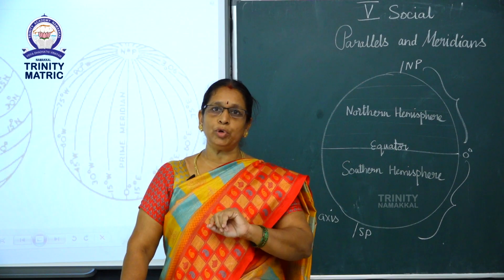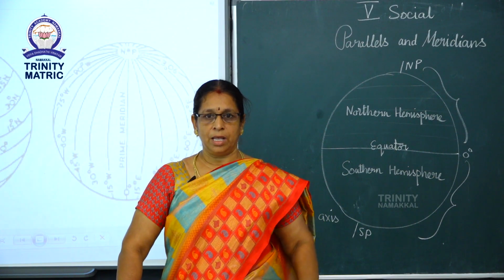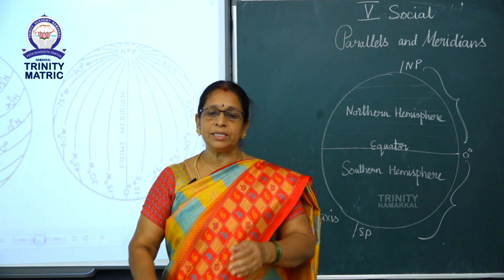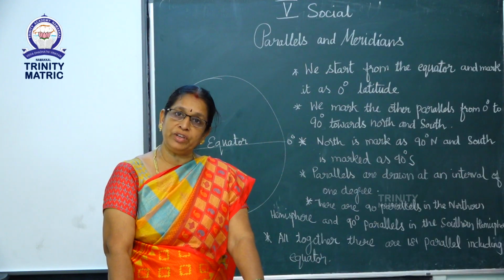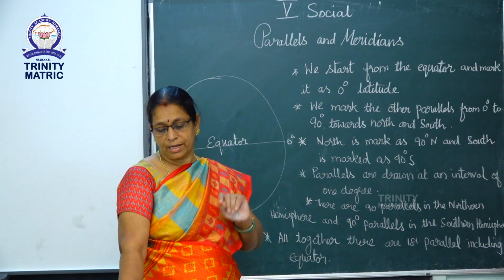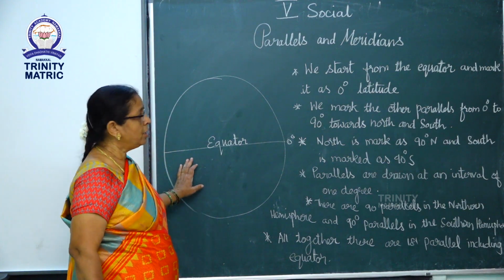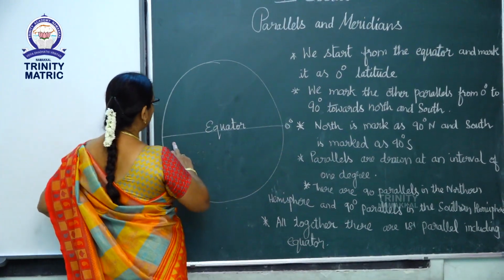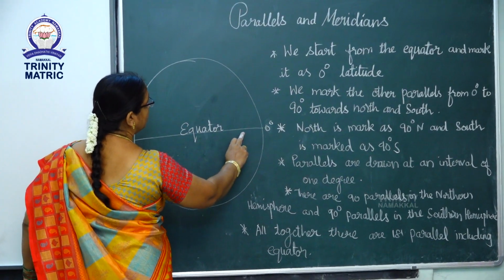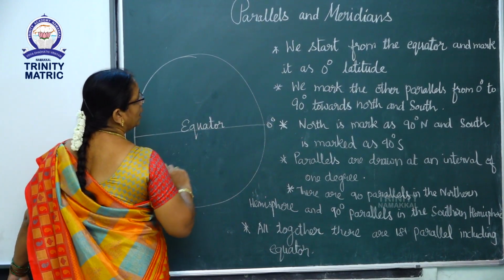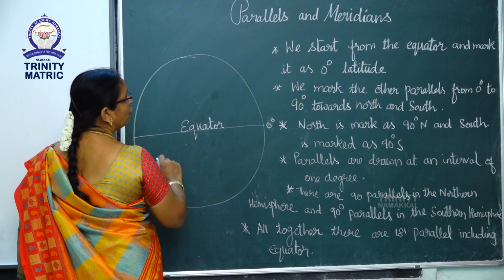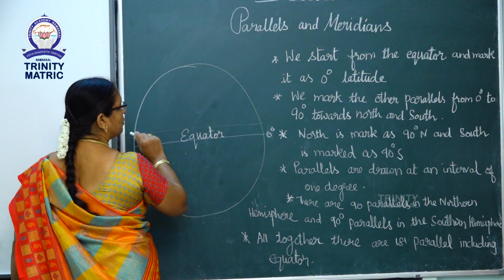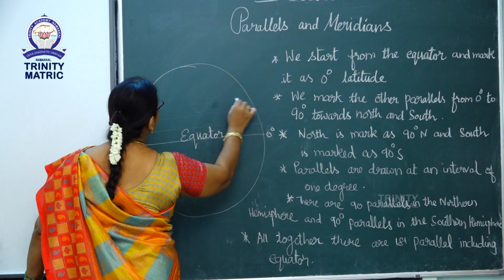Now we can see how parallels are numbered. See here, we start from the equator and mark it as 0 degree. We mark the other parallels from 0 degree to 90 degree.